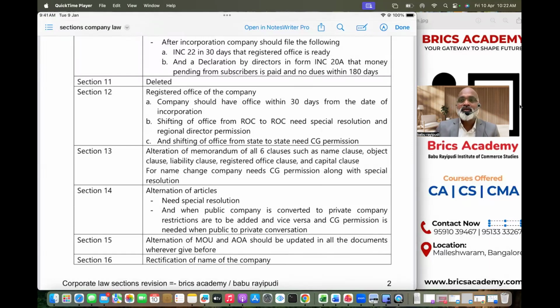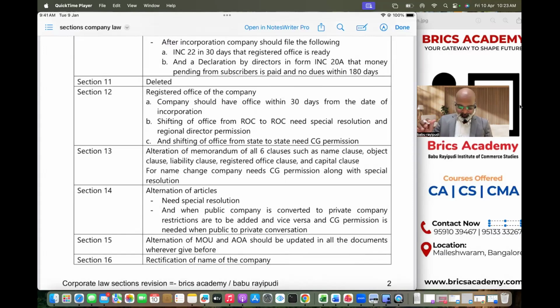But I request all the students who are taking the exam in the month of May 2026, corporate law. In group one, if you are very careful about corporate law, it will be scoring, and this will help you to push your aggregate because accounts is very bulky. Though it is interesting, accounts is very bulky. So one small mistake will cost you very dearly. And taxation, as you all know, is very bulky. So the only subject in group one that can push your score to aggregate plus, that is 60 marks plus, is corporate law. More revision, better understanding, and more practice in writing will help you 100% to score better marks in this subject.